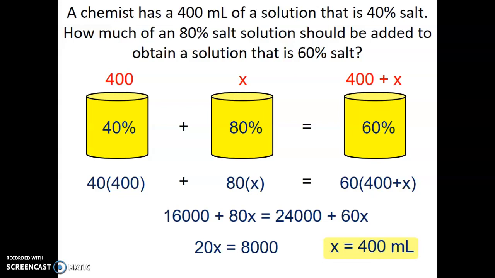So the trickiest part of this is not actually solving the problem. The trickiest part is setting up the problem in the buckets. Okay.